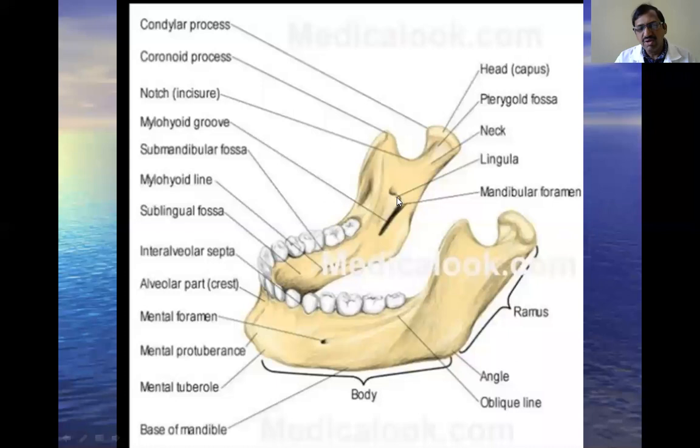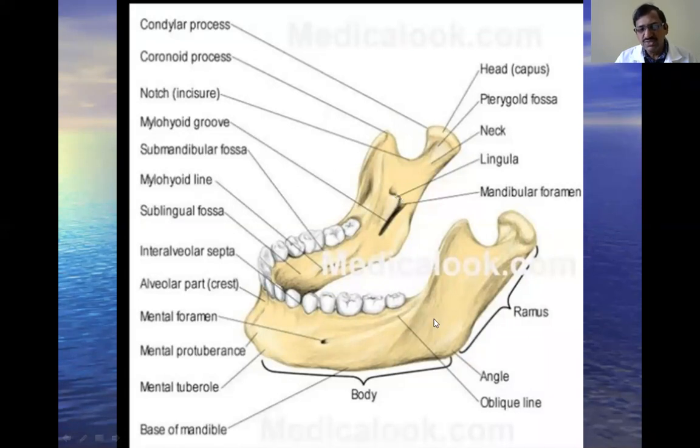Here at the mandibular foramen, on the medial side, there is a small bony prolongation, a tongue-like prolongation. That is why it is called the lingula. It is the bony prolongation from the medial side of the mandibular foramen, tongue-like, and that is why it is called lingula. Okay, these are all the different parts.